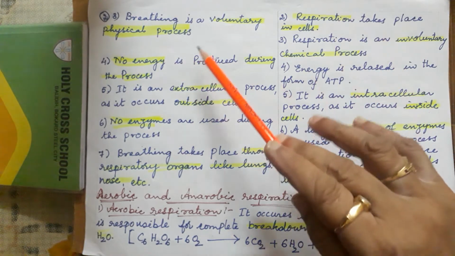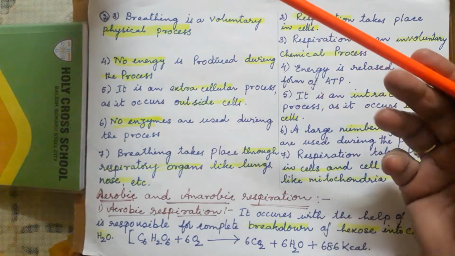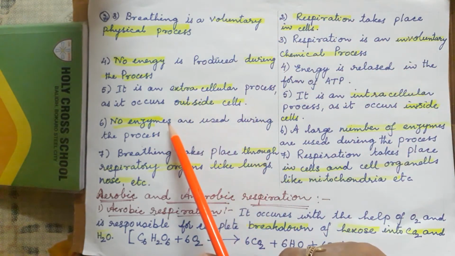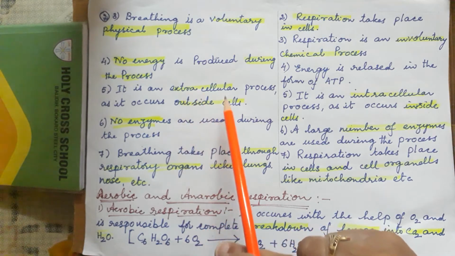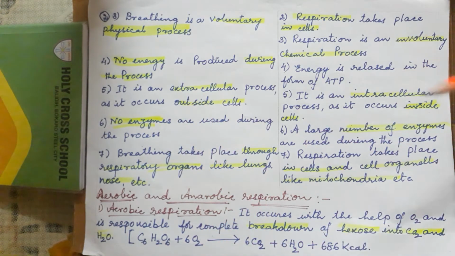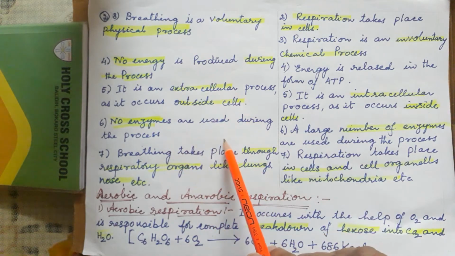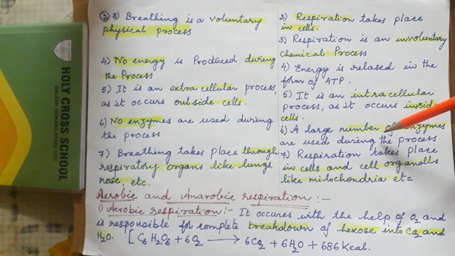Breathing is a process outside the cell, which is why it is called an extracellular process. Whereas respiration is inside the cell, whether it is a prokaryotic cell or a eukaryotic cell. In breathing there are no enzymes, just a mechanical process. But in respiration a large number of enzymes are used.